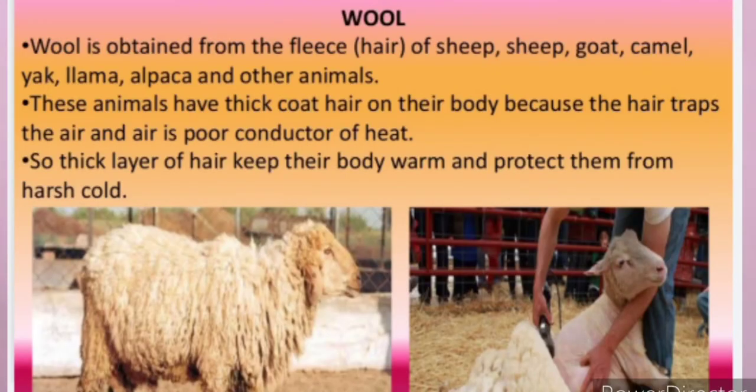Next topic that we have is wool. Now, wool is prepared from the fleece of sheep mainly. Other animals are goat, camel, yak, llama and so on. But generally the main source of wool is the sheep. Is that clear? These animals have a thick coat of hair on their body, and their hair traps the air, and air is a poor conductor of heat. So the thick layer of hair keeps their body warm and protects them from harsh cold.